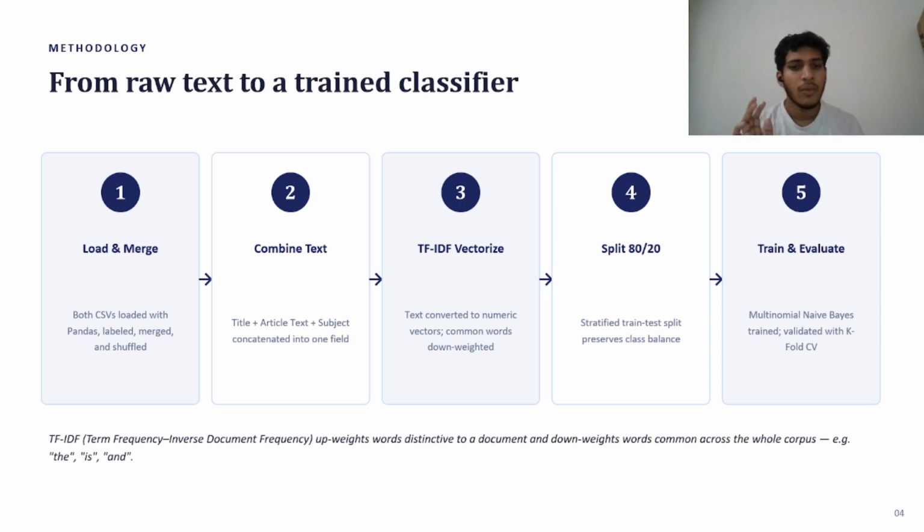This helps the model focus on informative words instead of common words such as the, is, or and. After feature extraction, the dataset is divided into 80% training data and 20% testing data using a stratified train test split to maintain the same class distribution in both sets.